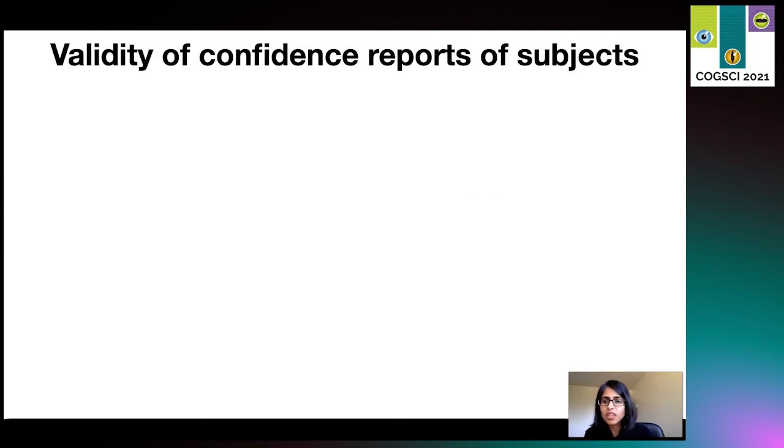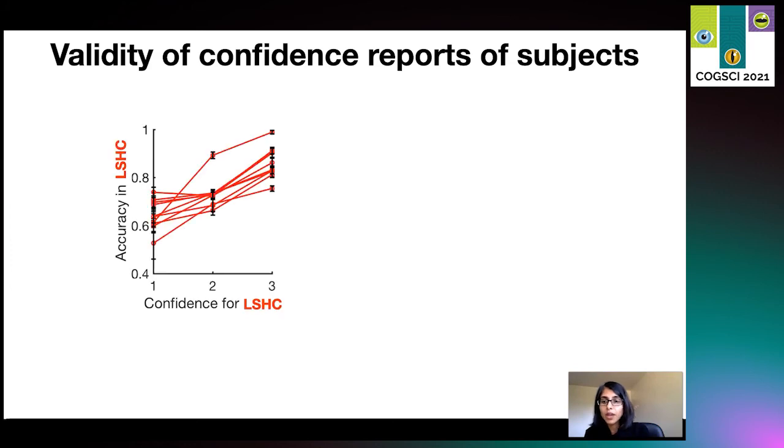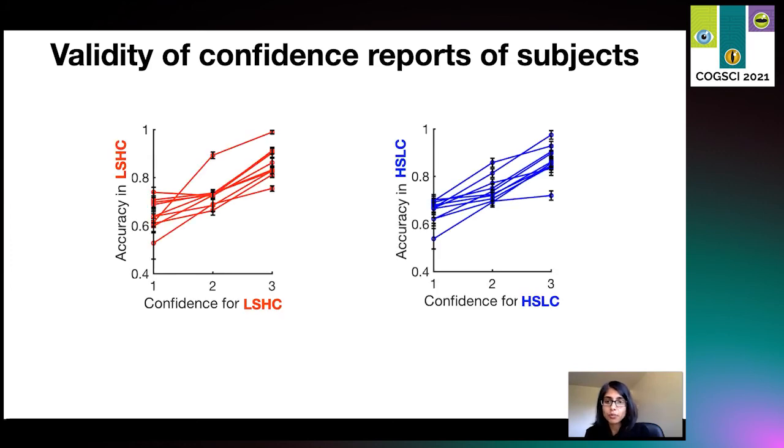Now, we next confirmed the validity of the participants' reported confidence for both the conditions, and we plotted on the x-axis for both conditions the confidence reports, and on the y-axis their accuracies. And as you can see, the higher the accuracy, the greater the confidence, showing that the reported confidence on average tracked the subject's accuracy.